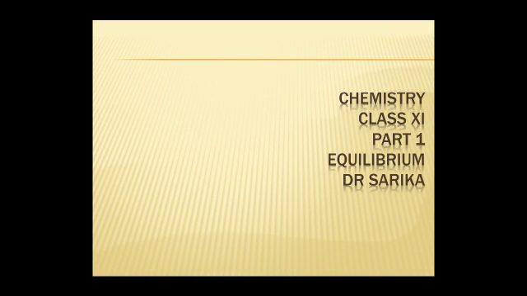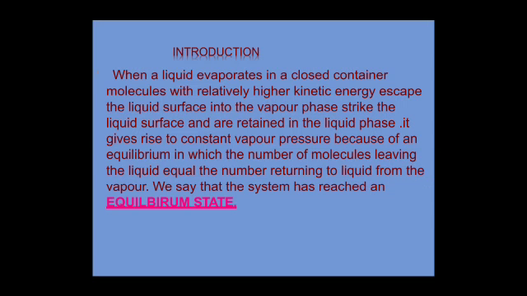Now the next point, what is equilibrium? A system is said to be in a state of equilibrium if its properties like temperature, pressure, concentration, etc. don't change with time. An increase in any property is exactly balanced by a decrease in that property within the system. Thus, equilibrium represents a state of balance between two opposite processes.